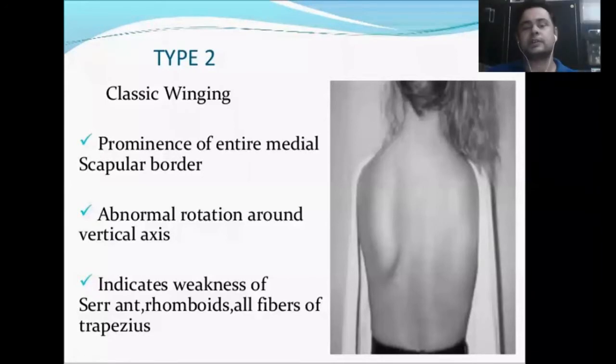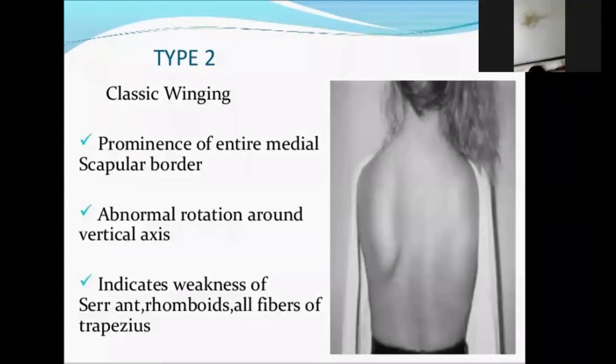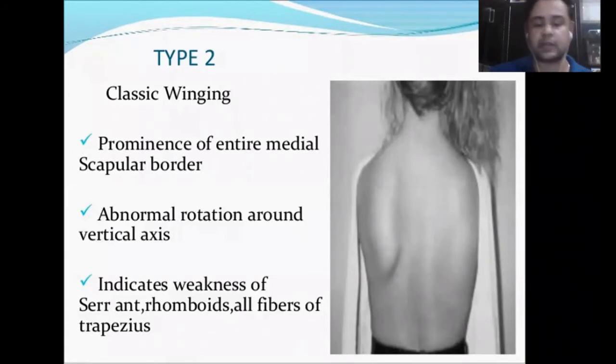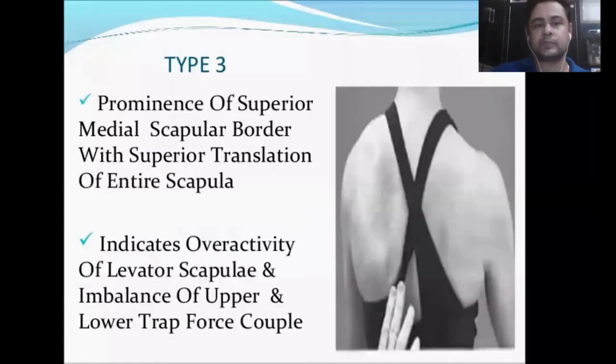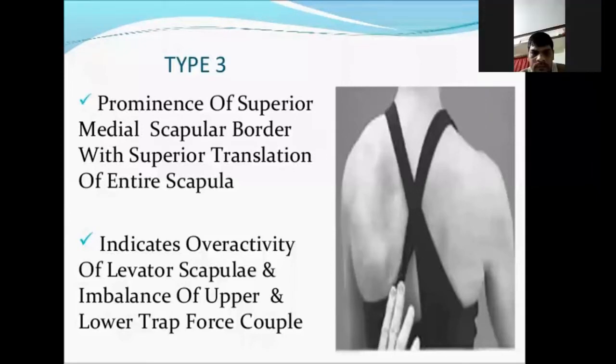ठीक है. So this second type of Kibler classification, which is also known as classical winging, indicates weakness of serratus anterior, rhomboids, and all fibers of trapezius. Serratus anterior is the major muscle contributing to classical winging. Its weakness gives this classical presentation of winging of scapula or entire medial border prominence. This is type 3. Prominence of superior medial scapular border with superior translation of entire scapula. Okay, so right now we have discussed that.